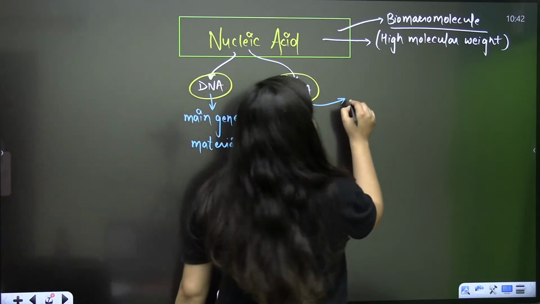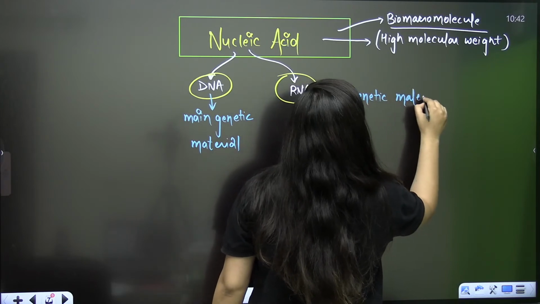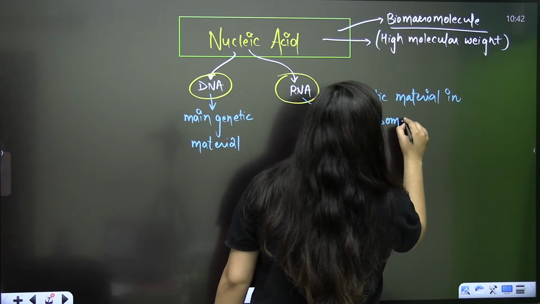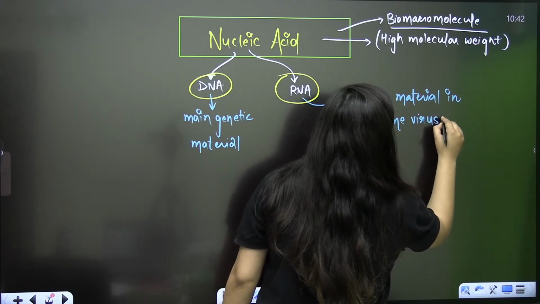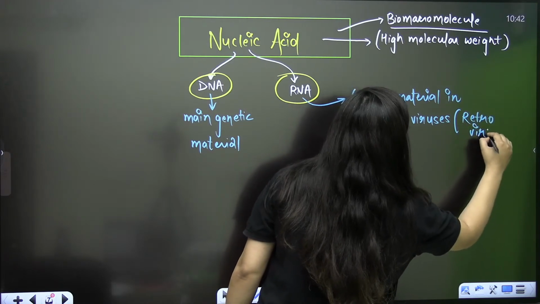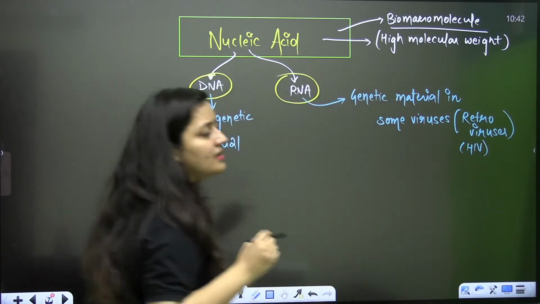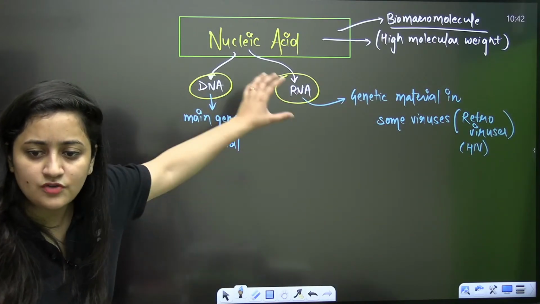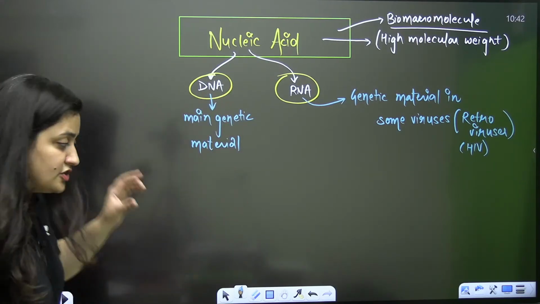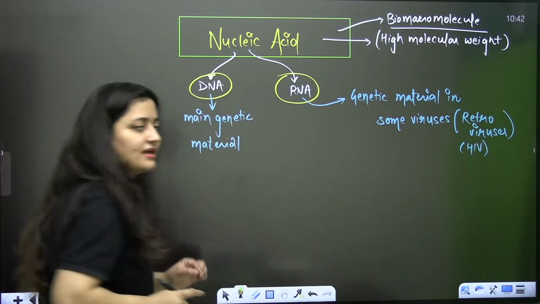And moreover, RNA is also the genetic material in some viruses, and we call such viruses retroviruses, where RNA is acting as the genetic material. For example, HIV, human immunodeficiency virus, is also an example of a retrovirus. Clear, bache?